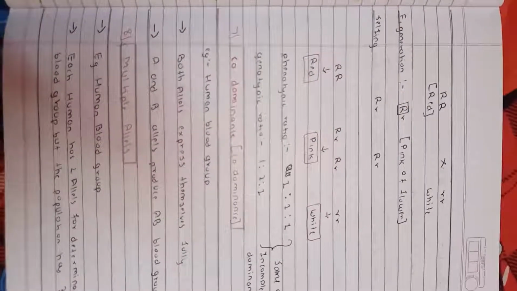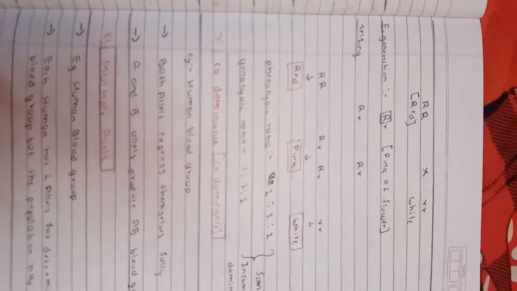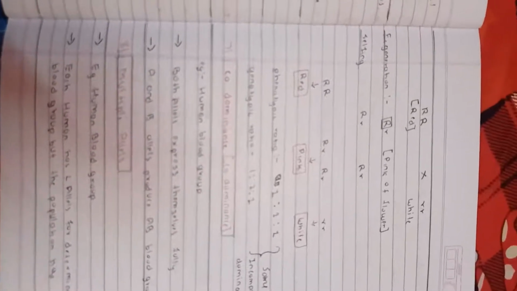I skip the gamete formation and Punnett square, because we have done them in the monohybrid cross. So I directly write the F1 generation, selfing, and the result of the Punnett square. We get red, capital R capital R; pink, capital R small r, where capital R does not fully dominate small r. This is called an intermediate form. Small r small r is white. The phenotypic ratio is 1:2:1 and the genotypic ratio is 1:2:1. Only in incomplete dominance are the phenotypic and genotypic ratios the same.